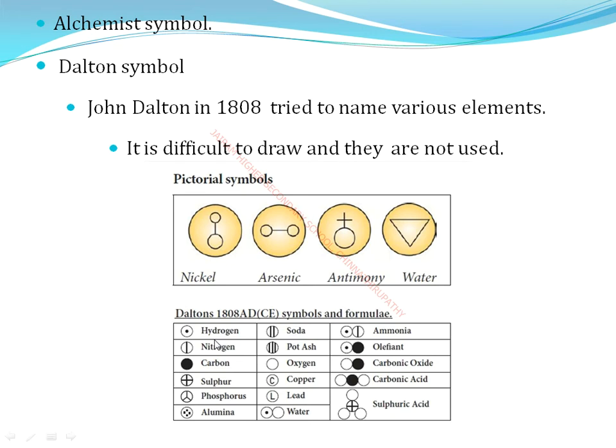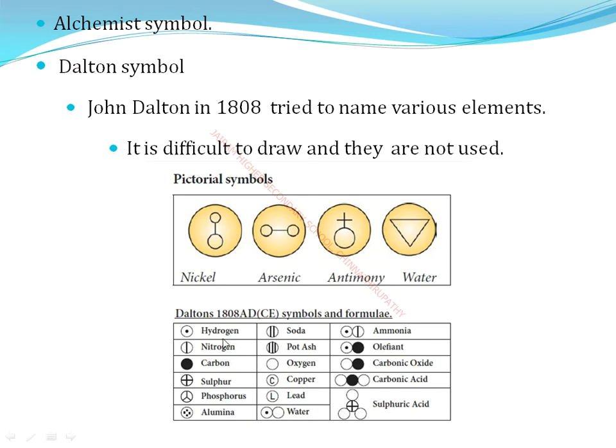Next, the Dalton symbols from 1808 CE are symbols and formulas. For example, the hydrogen symbol is a circle with a dot at the center. Next is the nitrogen symbol. We know the elements well: hydrogen, nitrogen, carbon, sulfur, phosphorus, alumina, soda, potash, oxygen, copper, lead, and water, which is a liquid form.